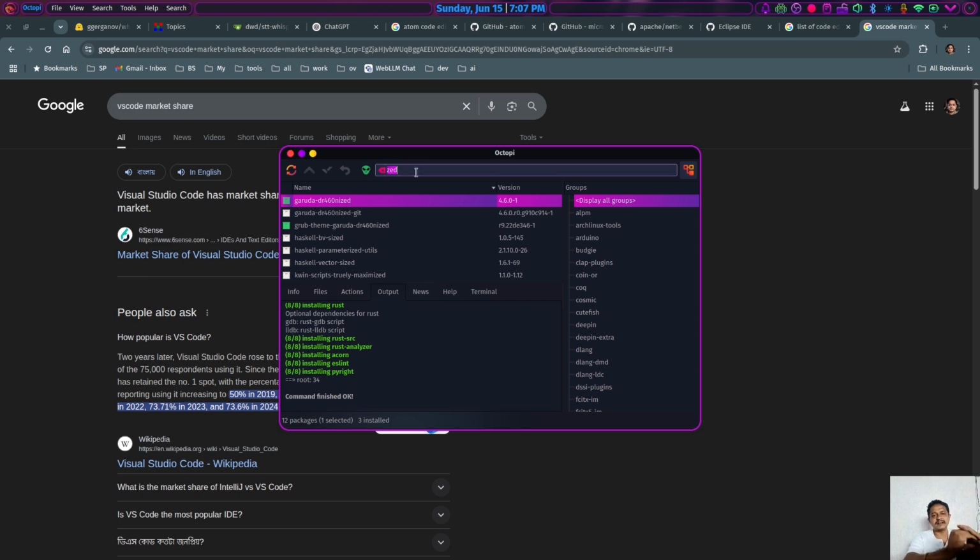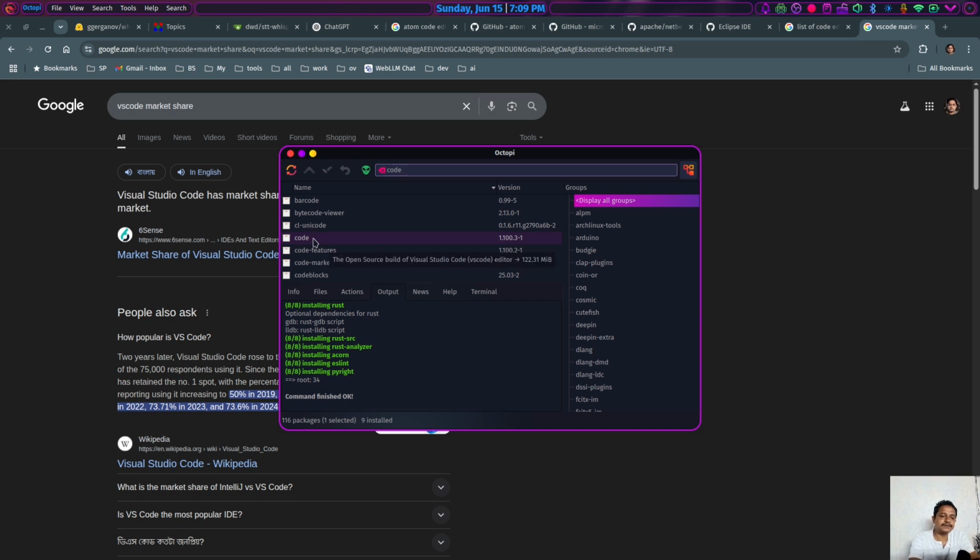Now let's try to understand what the derivatives of VS Code are. And from now on, I will try to understand the basics of VS Code. If I search code, I will get this one. This is not the VS Code distributed by Microsoft. This is the open source version. That means if you want to develop or make any changes to your very basic code editor, you can do that with this one only, and it weighs around 122 MB.